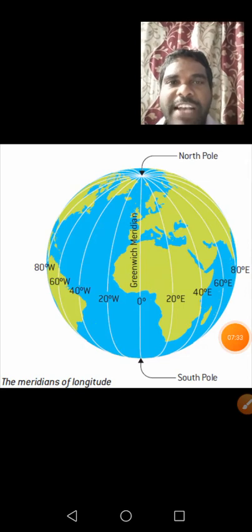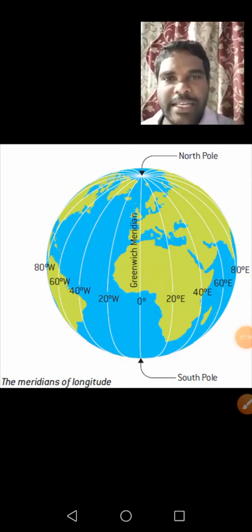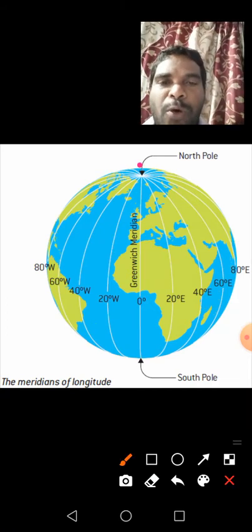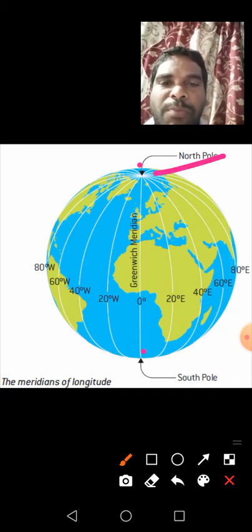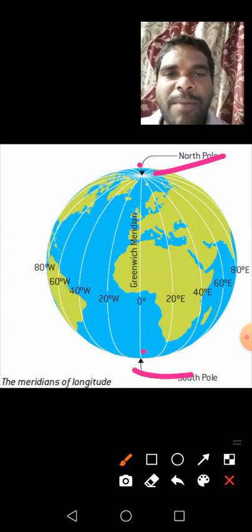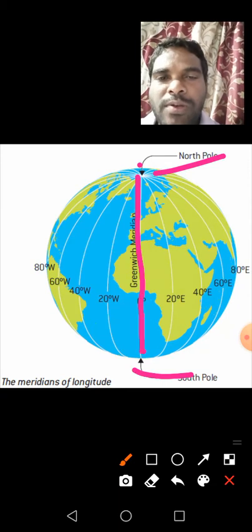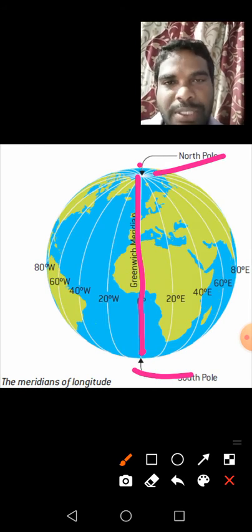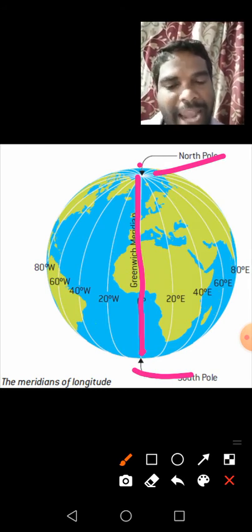Yes, see children, these are meridians. Imaginary lines which run from pole to pole. Here it is the North Pole, here it is the South Pole. These imaginary lines run from the North Pole to the South Pole. Understand children? These are called lines of longitude.